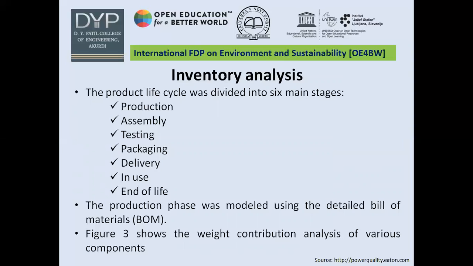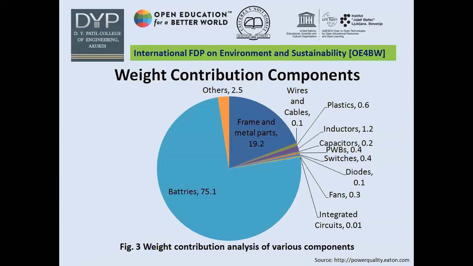This next figure 3 will show you the weight contribution analysis of various components. This is an important analysis. You can see battery constitutes the maximum weight part, that is 75.1%, and second on line is frames and metal parts with 19.2%. The various other parts, they contribute wires and cables approximately 0.1%, plastics 0.6%, inductors 1.2%, capacitors 0.2%.